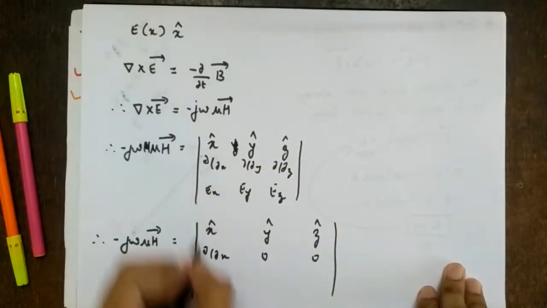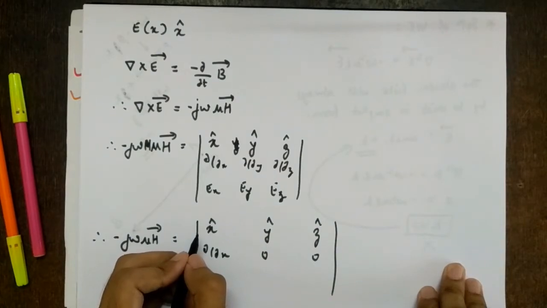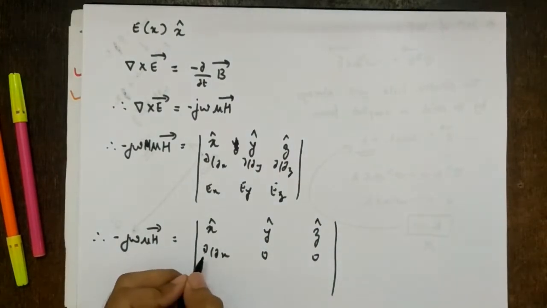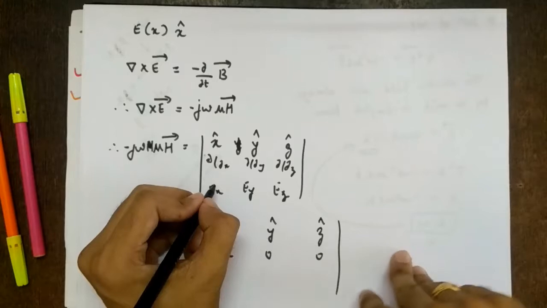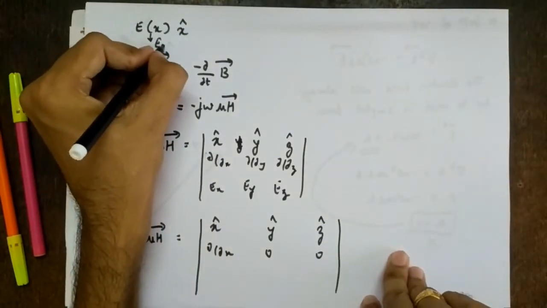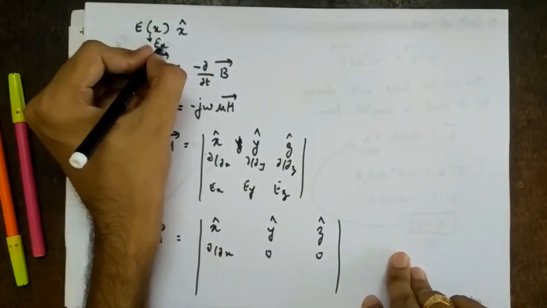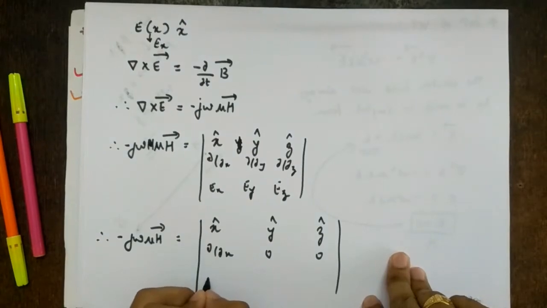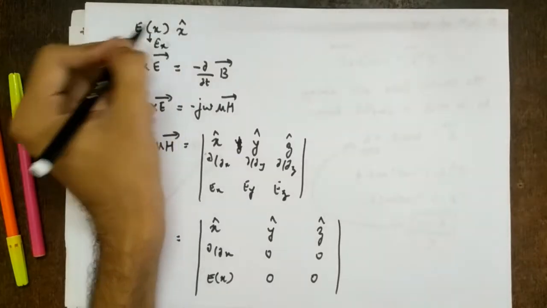And it is oriented in x, right? So it is oriented in x means this is nothing but E suffix x I can say, right? So this term will come here. So this is E of x. So again this is 0 because it is not varying in y and z.